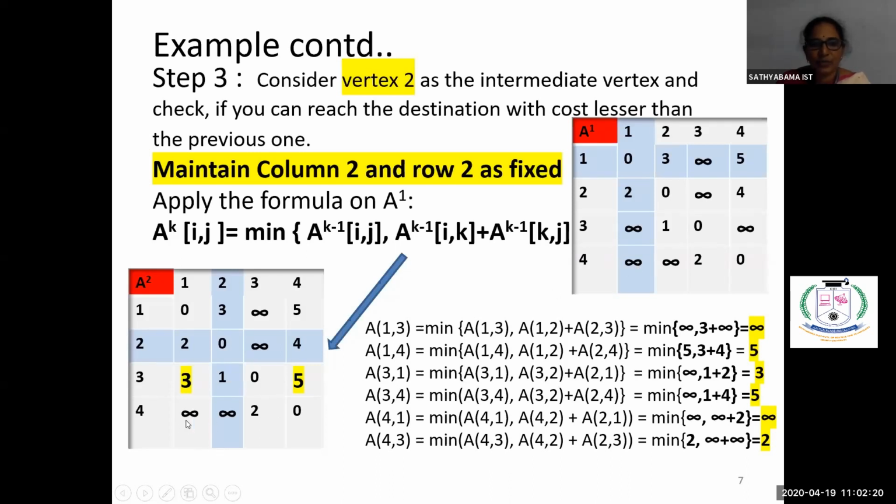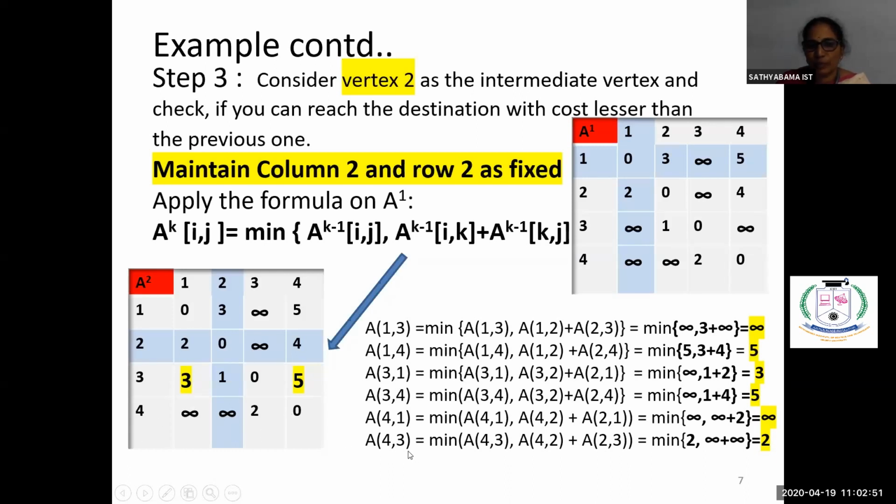Similarly, come to the next one, 4, 1. 4, 1 is directly coming to 4, 1, or through vertex 2, we can reach the destination. 4, 2 plus 2, 1. So which is minimum? 4, 1, we are getting the value as infinity. Then 4, 2 is infinity plus 2, 1. 2, 1 is 2. So the minimum among these is infinity. So there is no change. Here we are getting the same value, infinity. Now, next one, second column is already fixed. We can't change anything.